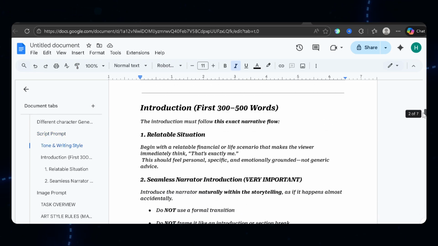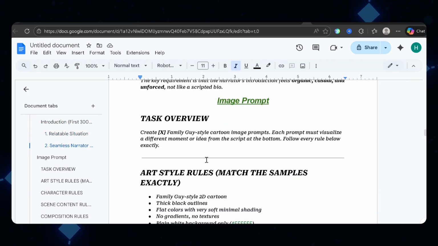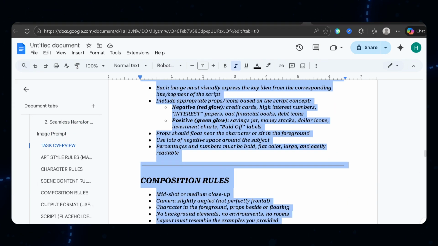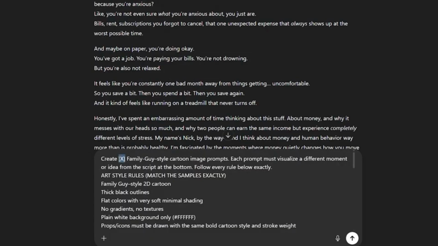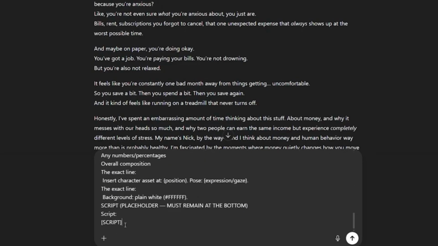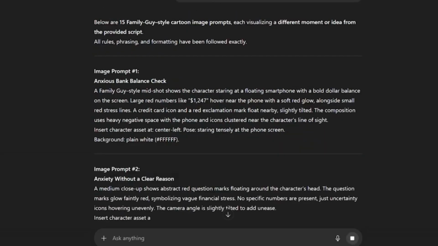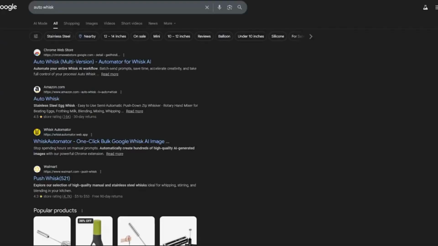Now for the images. First, you need image prompts. Go back to the resource document I mentioned, link in the description, and grab the image prompt template. Paste it into ChatGPT. Then paste your script below that. As you can see, ChatGPT generates the prompts perfectly. Copy all those prompts. Now here's where the magic happens.